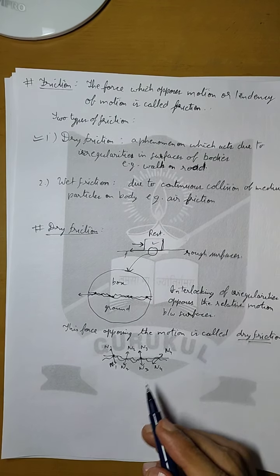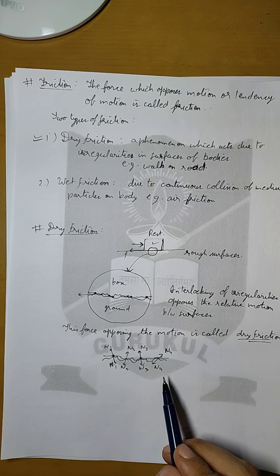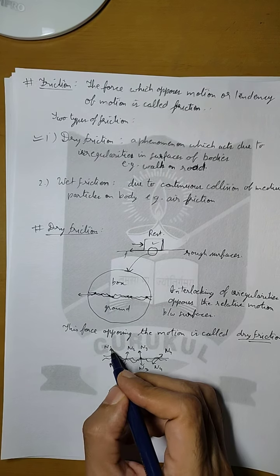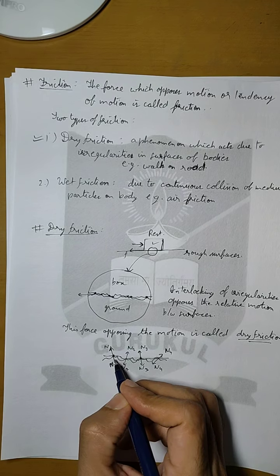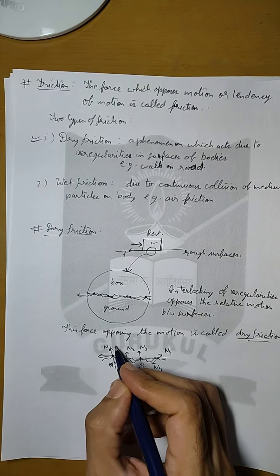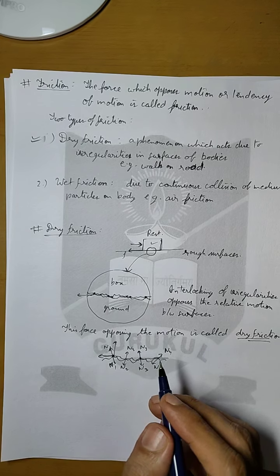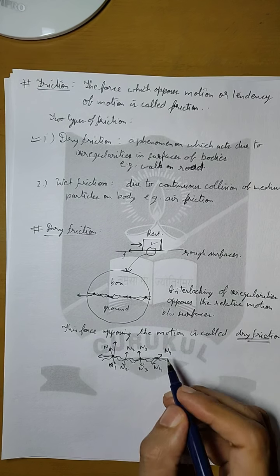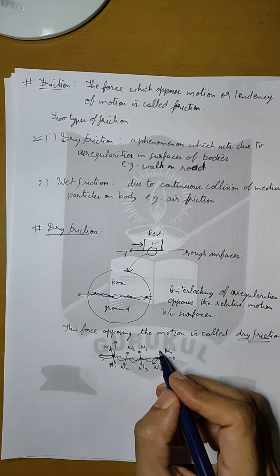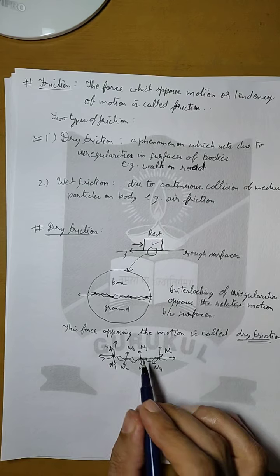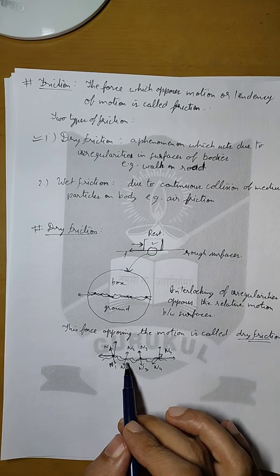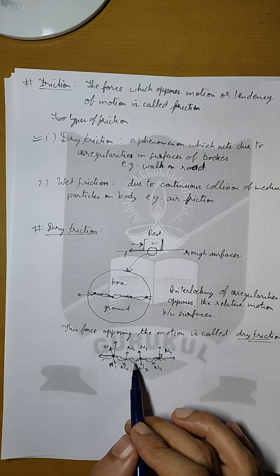So there are several forces in all the directions whenever there are point of contacts. Now each of these forces can be divided into two components. One will be in this direction and one will be in the vertical direction. Similarly, if we talk about N4, one component will be in this direction and one will be in vertical direction.